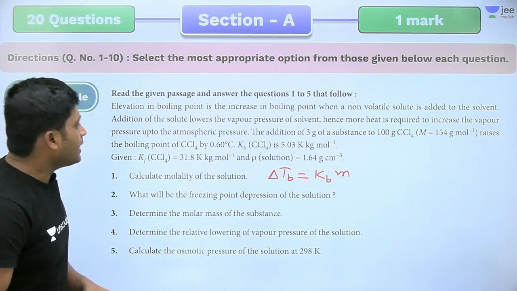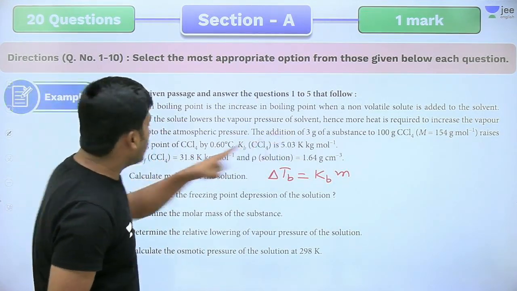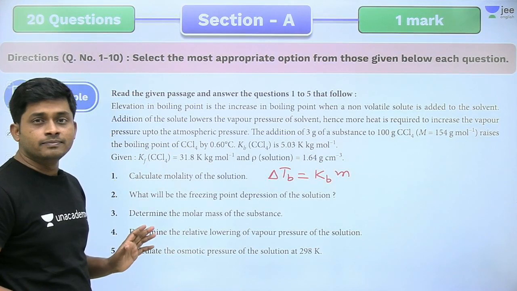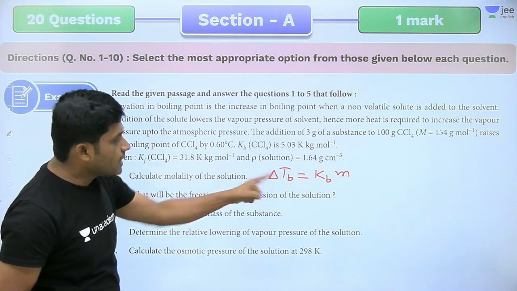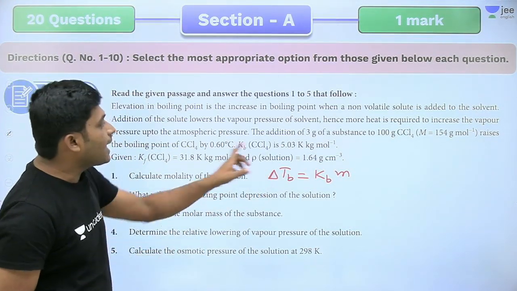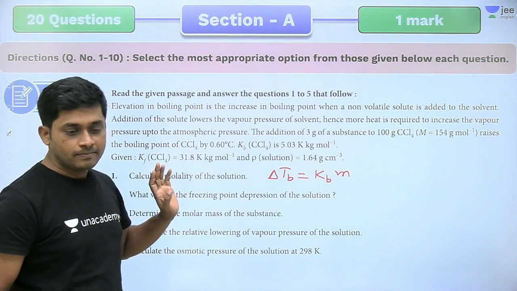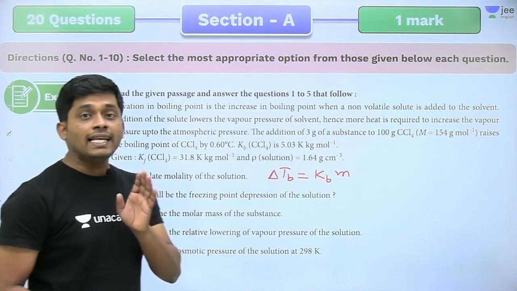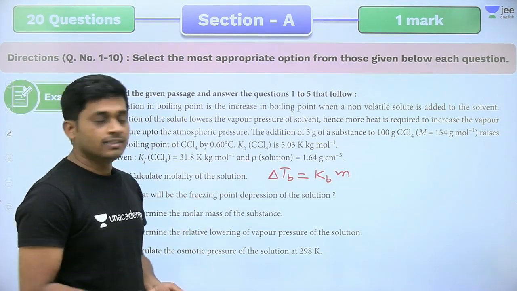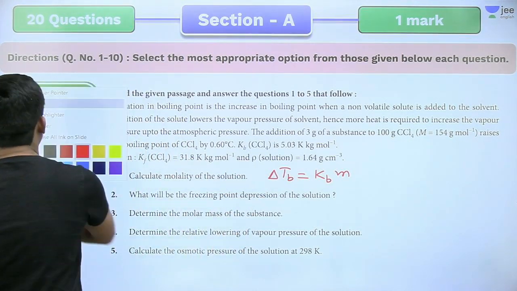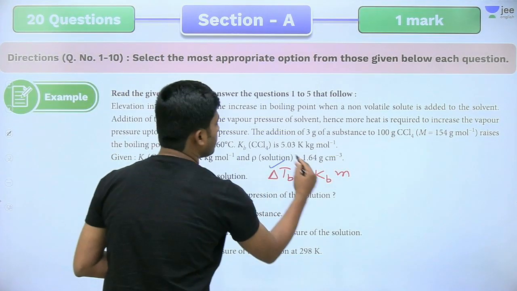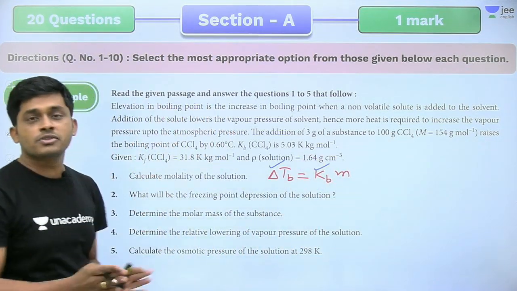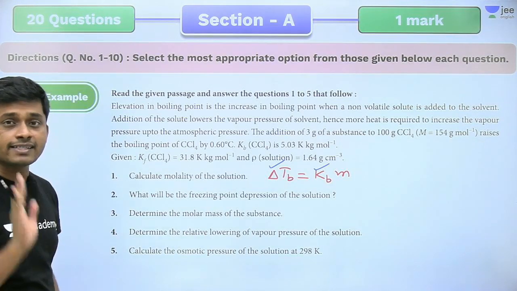Now we know that the elevation in boiling point is 0.6, so 0.6 is delta Tb, and Kb value is 5.03. We know the values of delta Tb and Kb, just substitution, and molality we get in a single step.